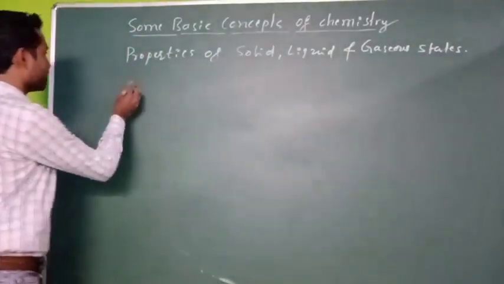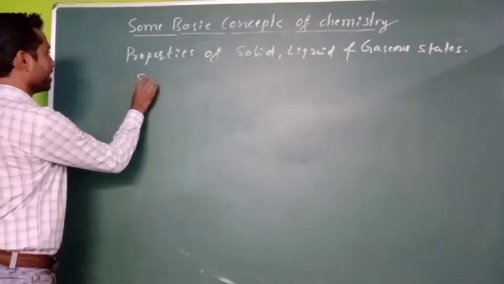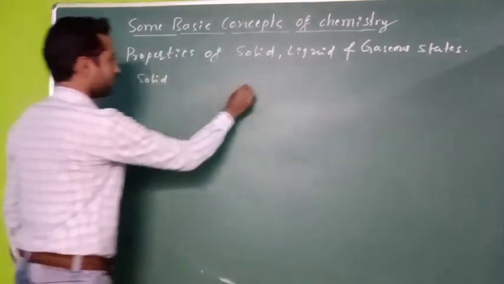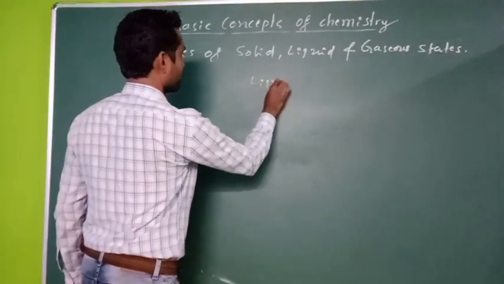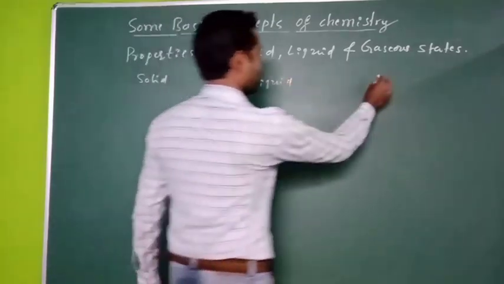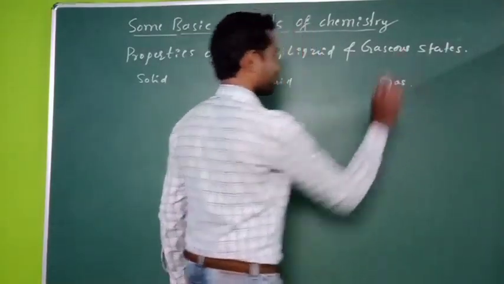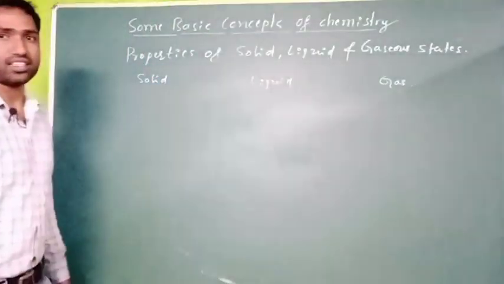Let us make a column here: solid state, liquid state, gaseous state. So these are the three states.